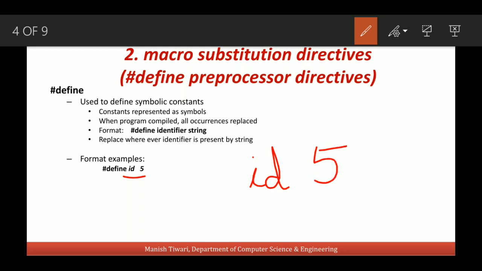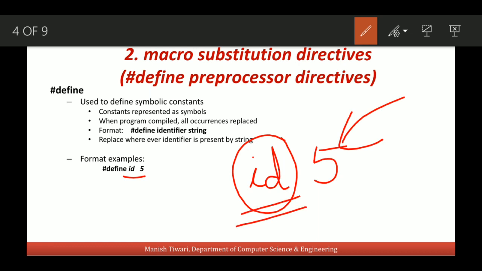So in our program, wherever this id is present, that id will be replaced by this 5 before the compilation. So for the compiler it is 5, but for a programmer in the entire program it will be written as id.